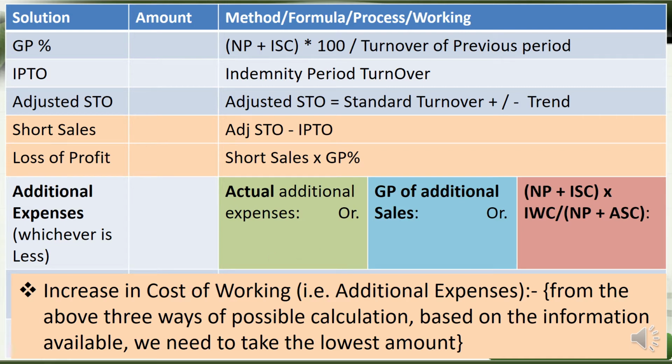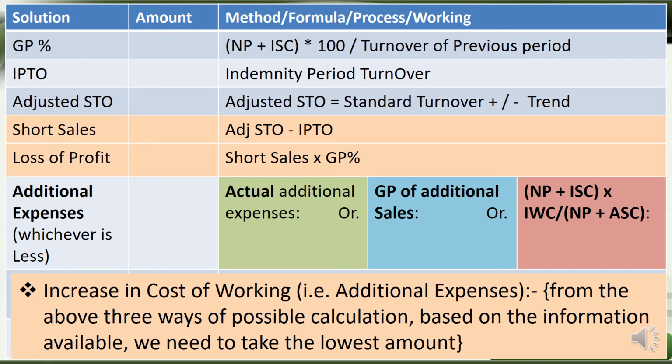One is the actual additional expenses, which is a plain value that is already given. Or sometimes additional sales value is given, so we take the gross profit rate and accordingly find the gross profit on additional sales.